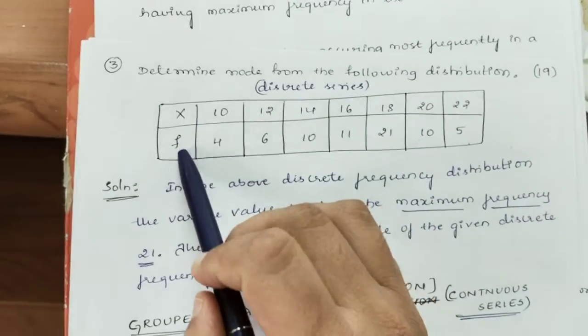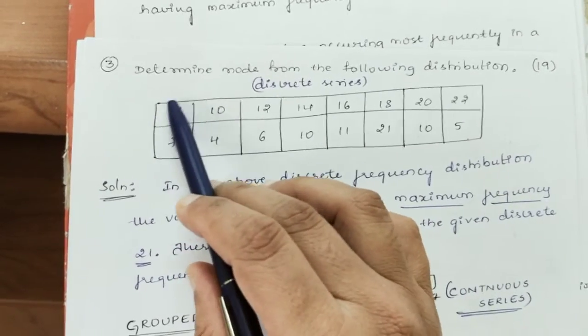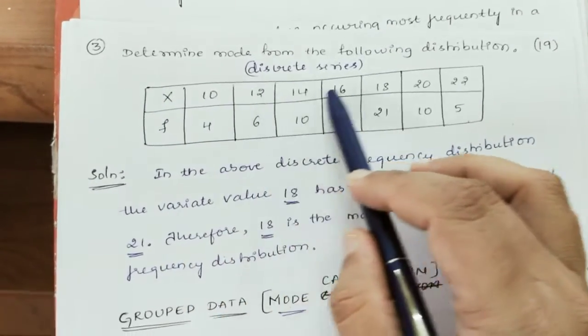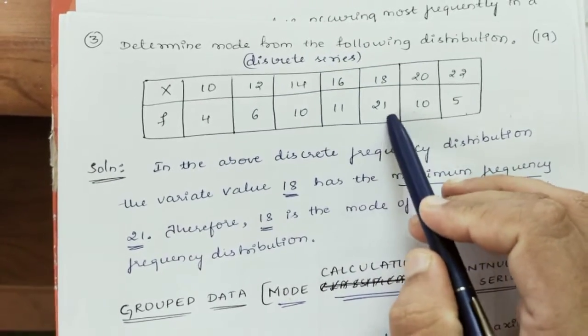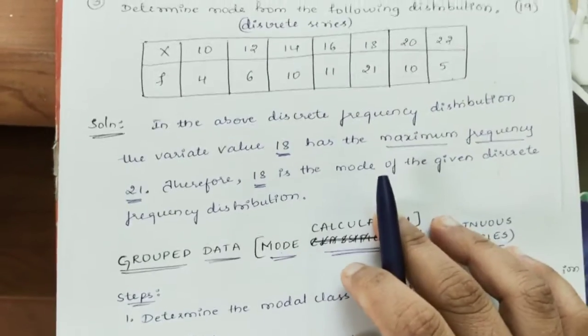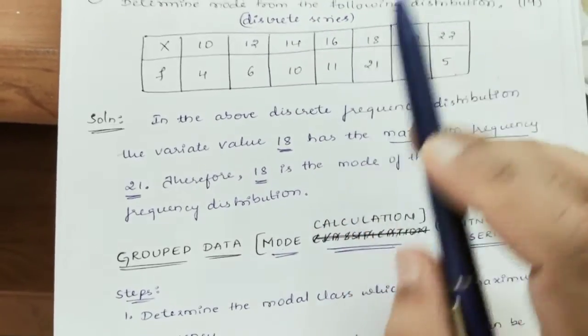Here the variate is x. The value of the variate 18 has the maximum frequency, that is 21, so we call 18 the mode here.